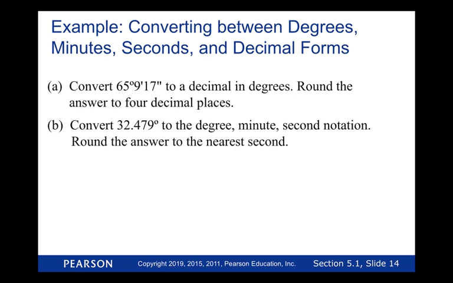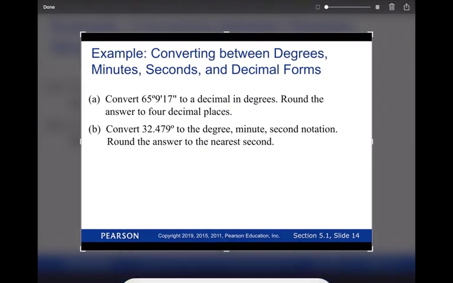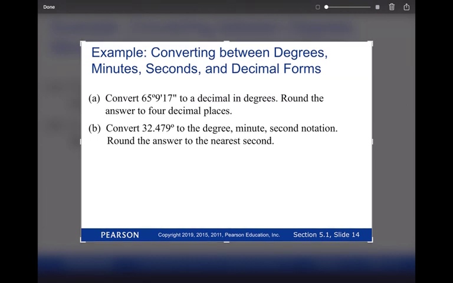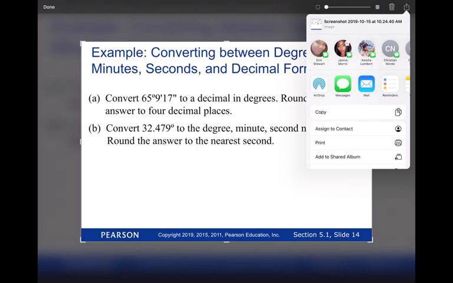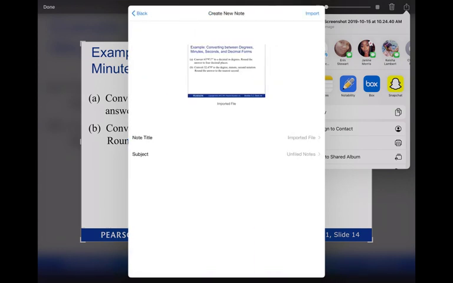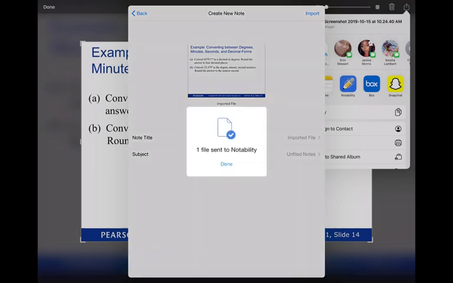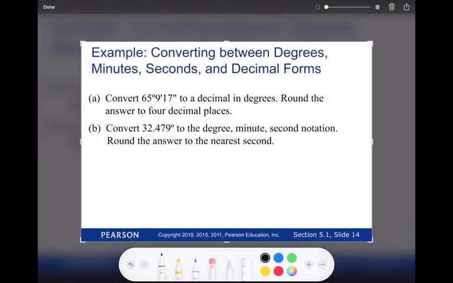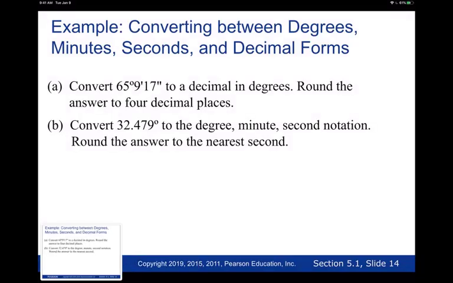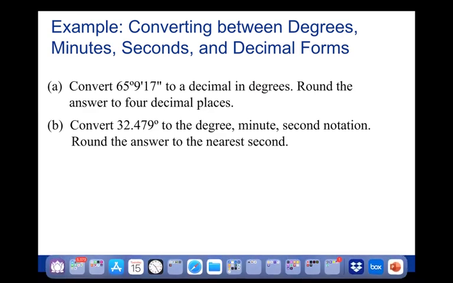So what I'm going to do, I'm going to take a screenshot of this and open it up in my note-taking software. This is just an iPad. Where's Notability? Come on, just open. Oh, God. I don't care about any of that. Just import. Done. Well, I'm not going to worry too much about that. I'm going to let that be.